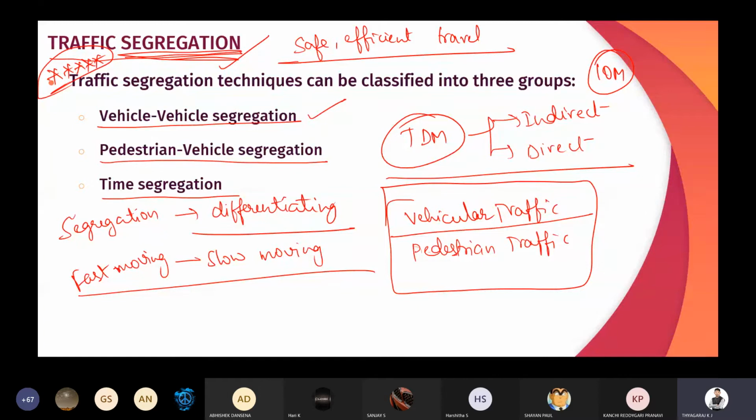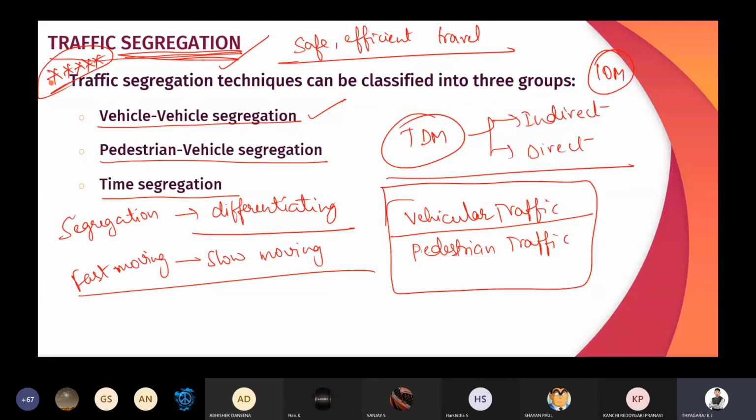The second one is pedestrian vehicle segregation. As the name itself indicates, it is segregating the pedestrians from the vehicular traffic, especially at the intersection. We segregate the pedestrian from the vehicular traffic by providing zebra crossings, skywalks, and underground subways for pedestrians, so that we can easily achieve pedestrian and vehicle segregation.